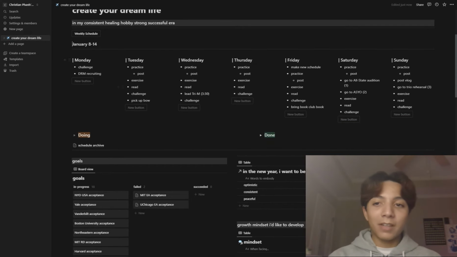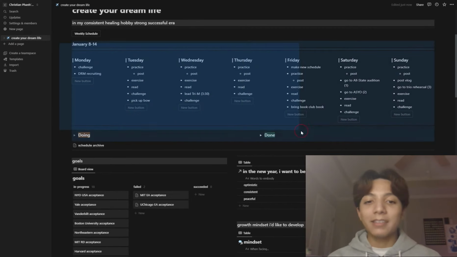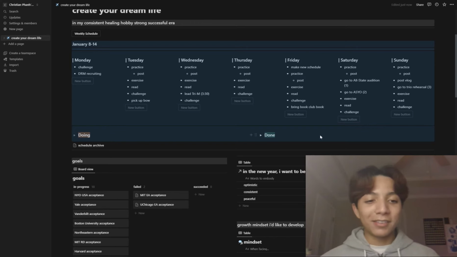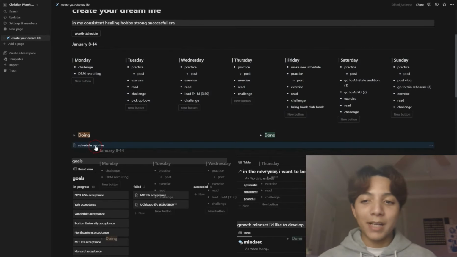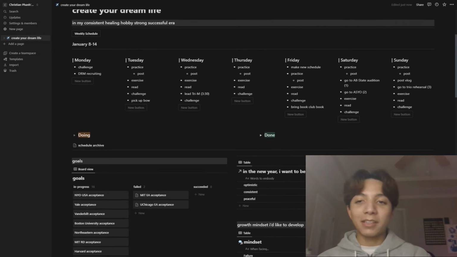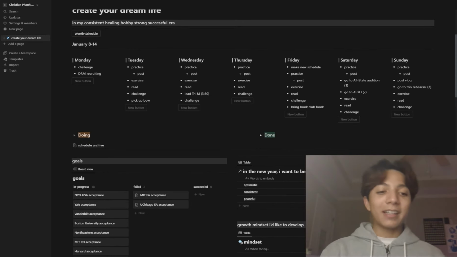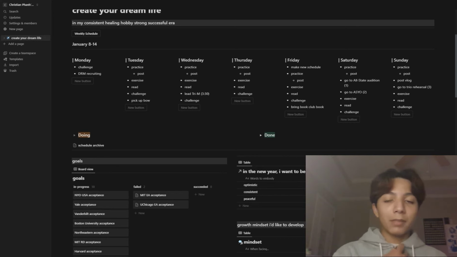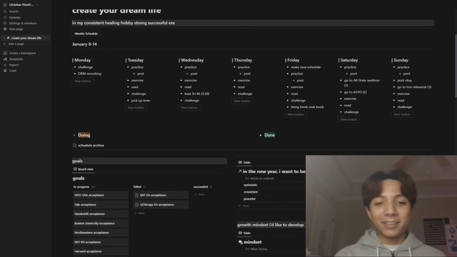Yeah, and then whenever I'm done with a week, I highlight the entire week. And the annoying thing is you can't do this on the mobile version, but I highlight it and then I drag it into my schedule archive, which just has all my schedules. I very rarely look back at them, but it's nice to just have everything in one place. Although it isn't formatted correctly when I drag it in there, but it doesn't matter too much to me.